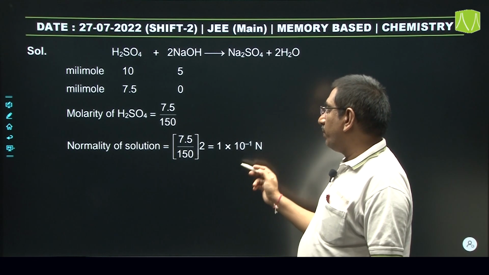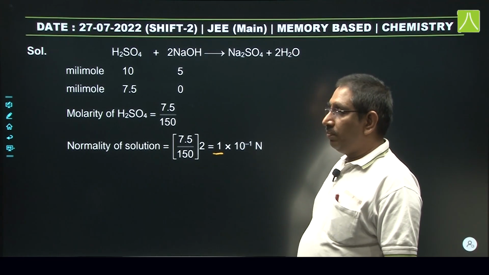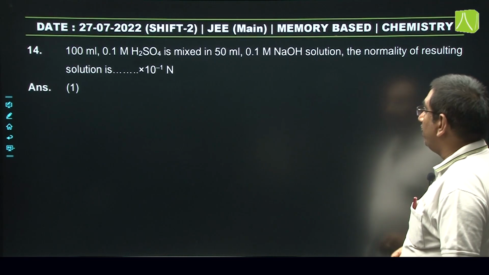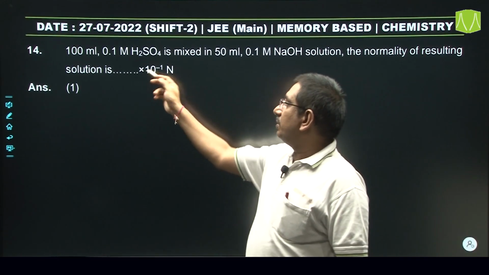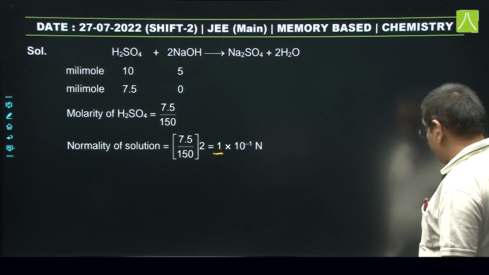Now it will be equal to 1 into 10 power minus 1. Now it is 1 because we have to express this in the form of some x into 10 power minus 1. So वो x value क्या होगा, 1 होगा.